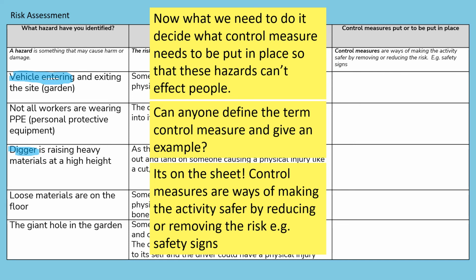And going along the first one here, vehicle entering and exiting the site. To help reduce the likelihood of someone being harmed, we can make sure that everybody's wearing suitable PPE, such as a high vis. That could stop someone from getting harmed, as the vehicle driver is more likely to see that person as they're entering and exiting the site. So, on your sheet, I would now like you to write in the control measures that need to be put in place to help reduce or remove that hazard.